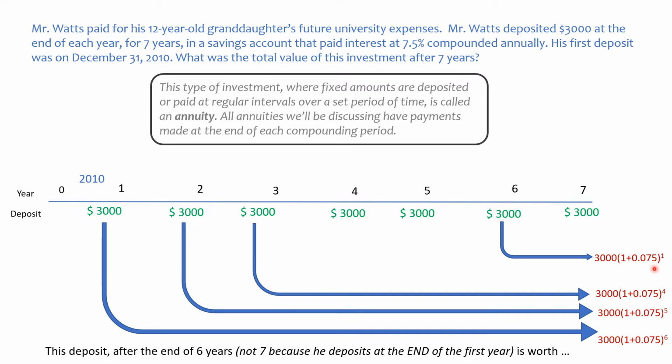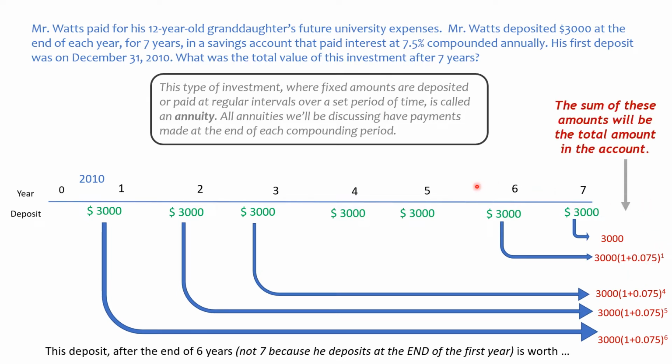So at the very end of the 7th year, he deposits the $3,000. But basically, since he deposits it at the end of the year, and we're looking for the value of the investment at the end of 7 years, that doesn't get any interest at all. It's just the $3,000. Or you could write this bracket out, 1 plus 0.075 to the power of 0 if you want to. That's technically right there, but anything to the power of 0 is just a 1, so we don't need to put it there. So that's what's happening with that.